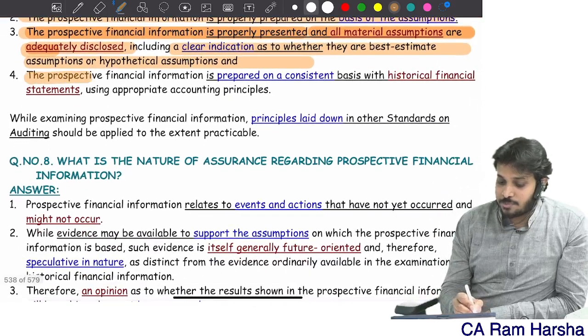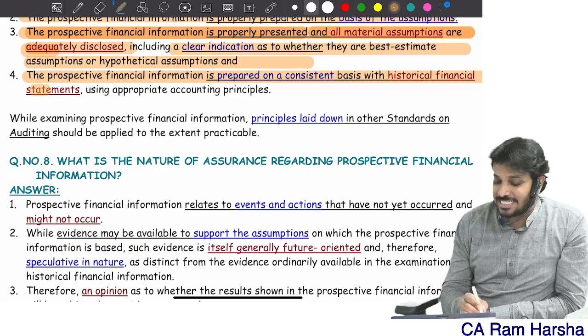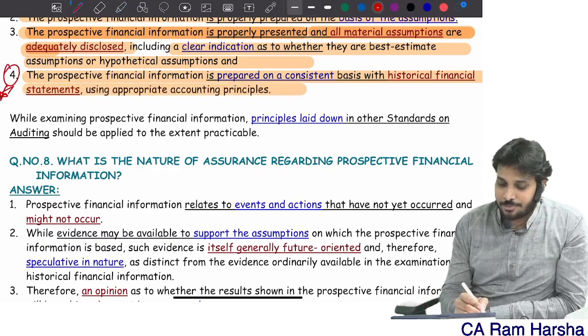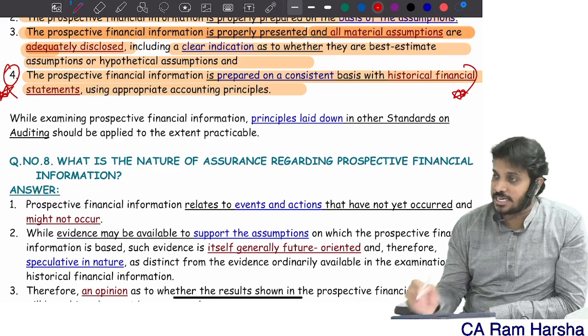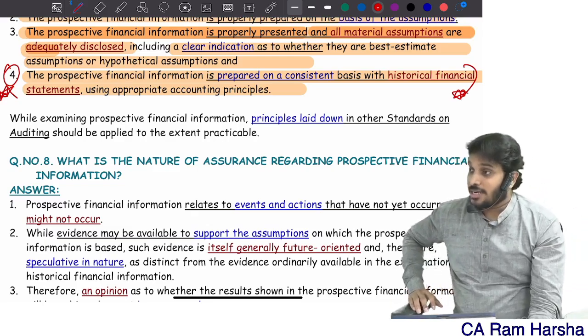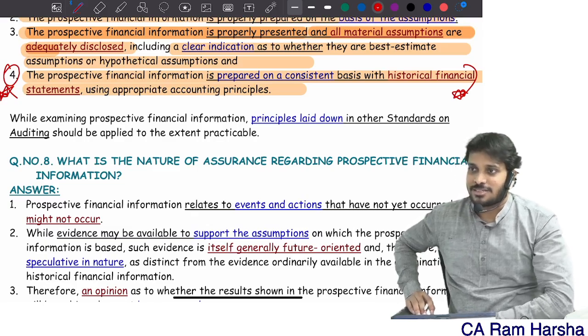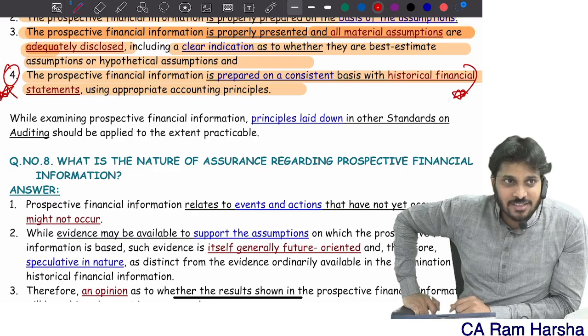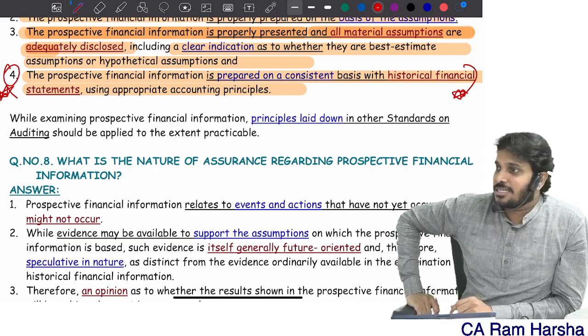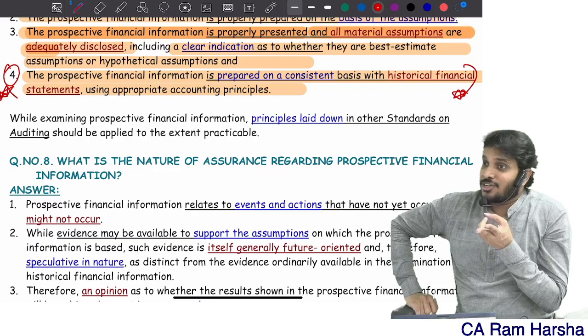And the prospective information is prepared on a consistent basis with historical financial information. This is one point which many don't understand. What is the format of prospective financial information? The same Schedule 3 format. It should be consistent with historical financial information so that prospective can be compared in relation to historical.